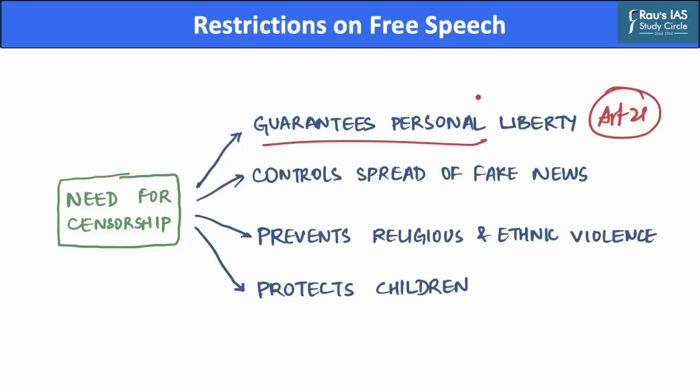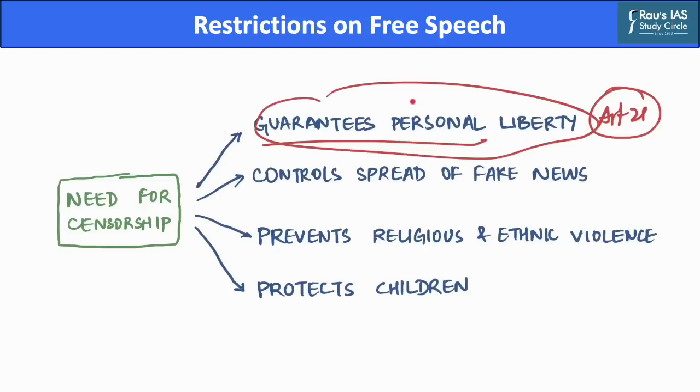Hence, it can be said that censorship thus guaranteed the exercise of personal liberty. Further, censorship helps in controlling the spread of fake news, as fake news and rumors which are spread through social media platforms have several consequences which can range from riots and death threats to actual murders. Hence, censorship controls the social order of a country.